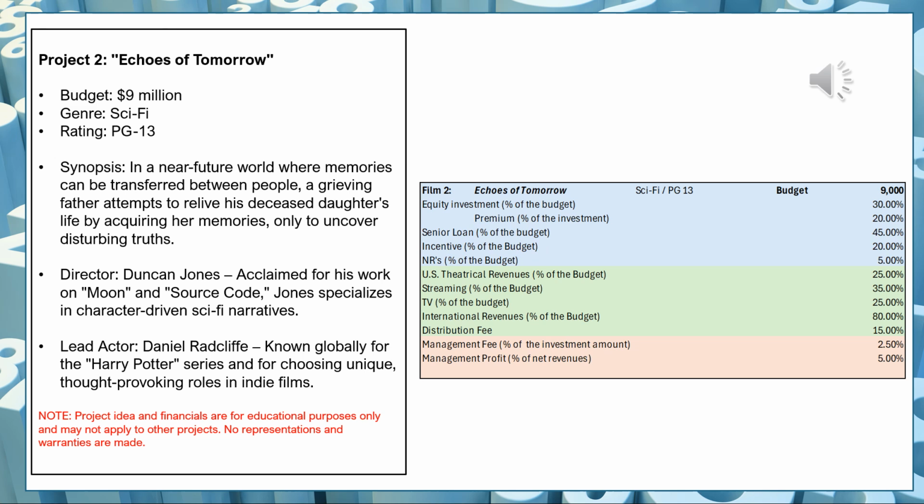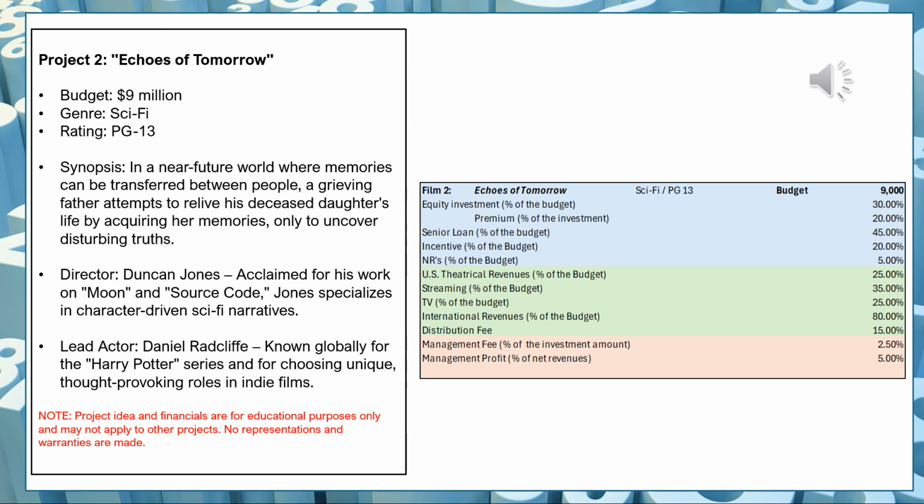The management fee that we will charge here is 2.5% of the budget. No, it's actually 2.5% of the equity. My apologies, because it will only be charged on the investment amount. The investment amount is 30% of the budget, and we're charging only on that portion 2.5%. I hope I did say that in the earlier slide, and if not, this is the correct way to say it. Management fees will always be charged on the investment amount. And since we're only raising equity and not the entire budget, the 2.5% would be 2.5% of the equity. All right, management profit, 5% of the net revenue.